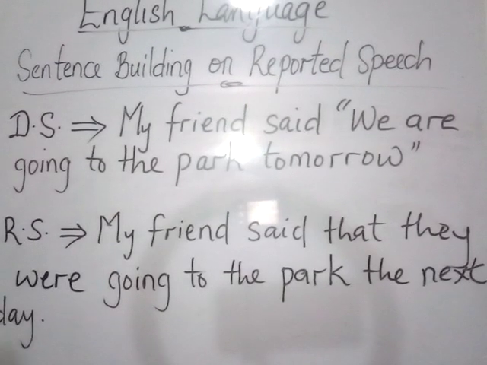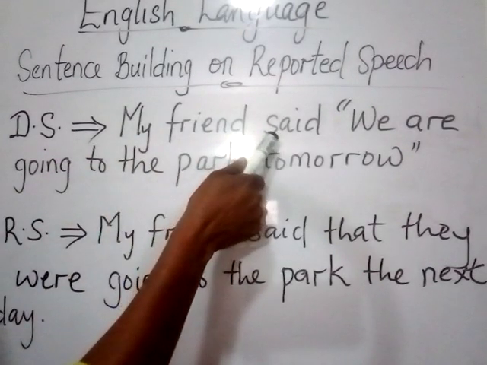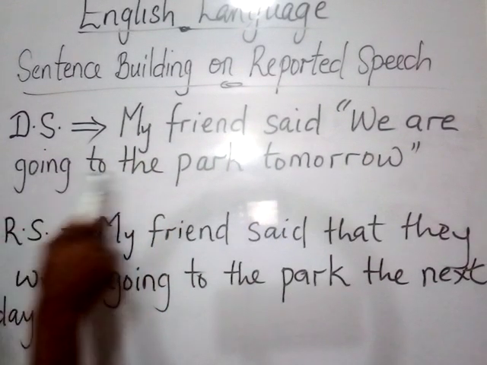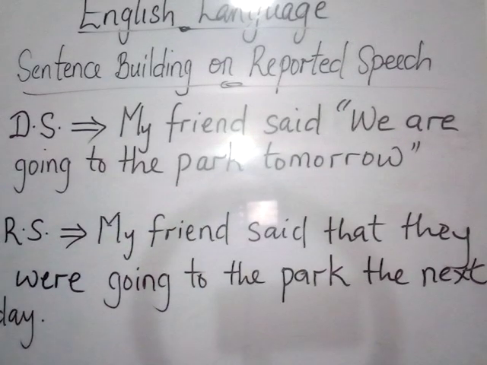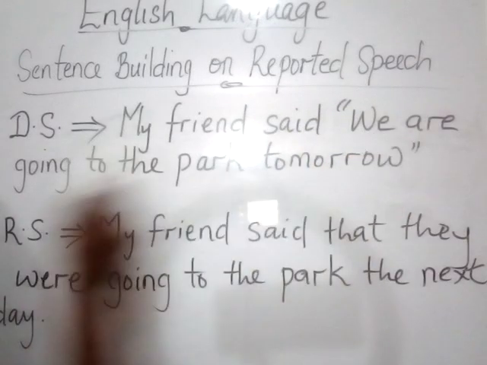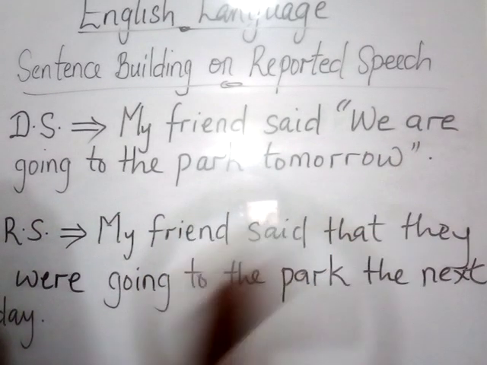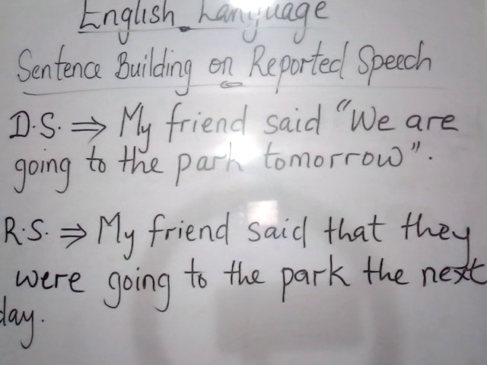So here is a third example. The direct speech says, my friend said, "We are going to the park tomorrow." You see the speech mark, and then the speech mark is there again to close up the speech.